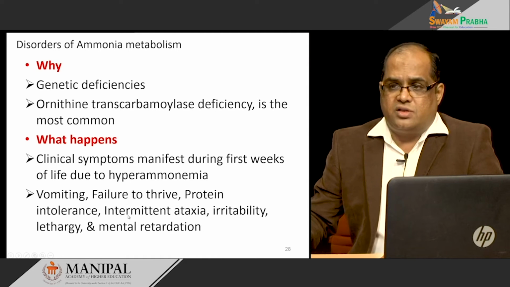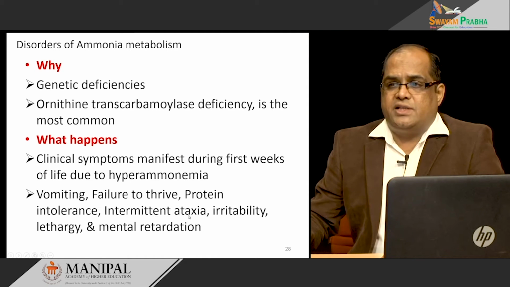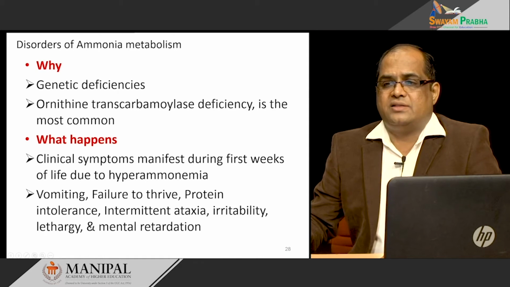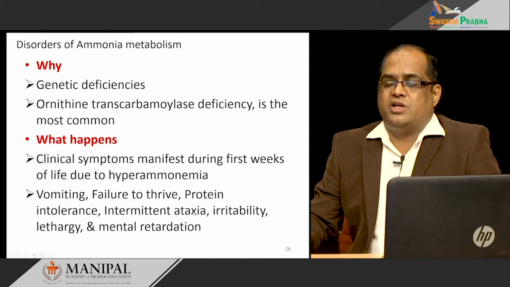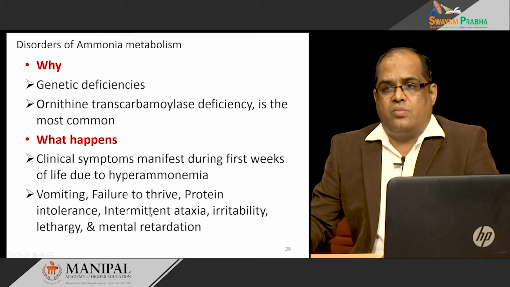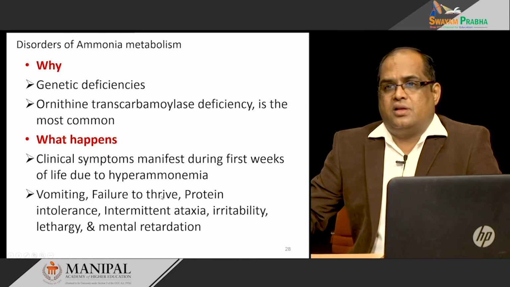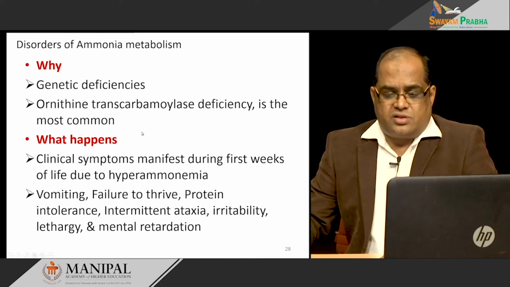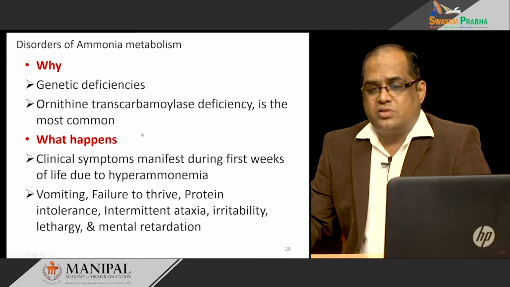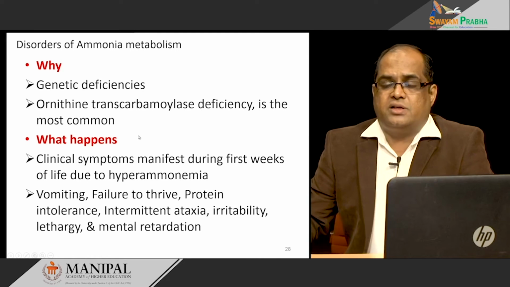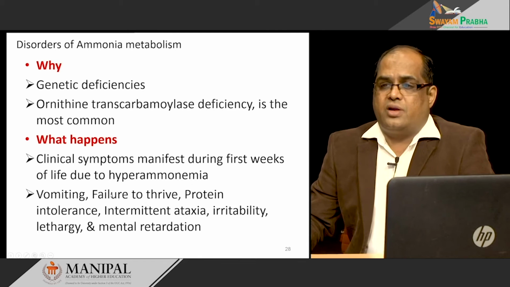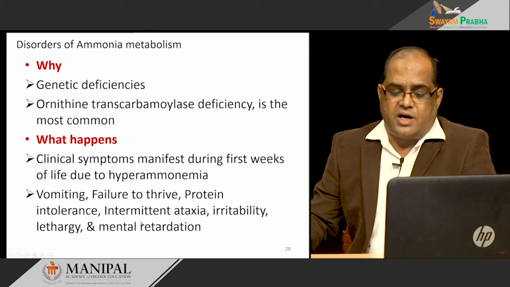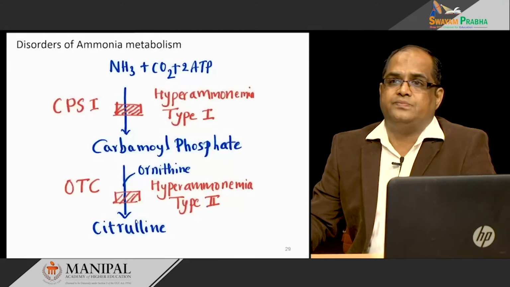It causes intermittent ataxia, irritability, lethargy, mental retardation, and if not treated, coma and death. That is why it is very important to diagnose these disorders early in life and start treatment, because you can prevent the mental retardation and other problems.